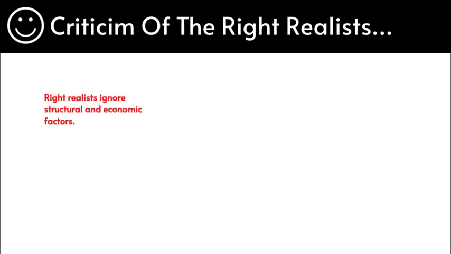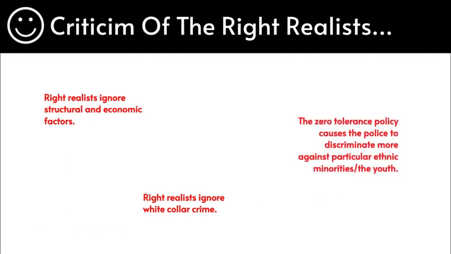Okay, so firstly, right realists ignore structural and economic factors of an individual. Right realists ignore white collar crime. They always point a finger at working class crime. They never look at middle class crime, white collar crime. Why is that? The zero tolerance policy causes the police to discriminate more against particular ethnic minorities, the youth, maybe some particular age groups. I'll be looking at ethnicity, age, and all of these things and discrimination further in my next few videos. So stay tuned for that if you want more detail on that.